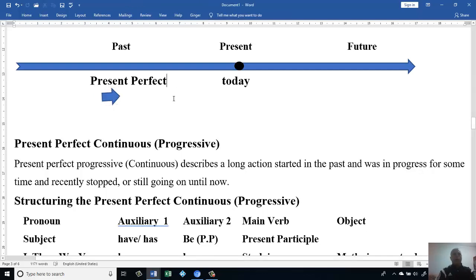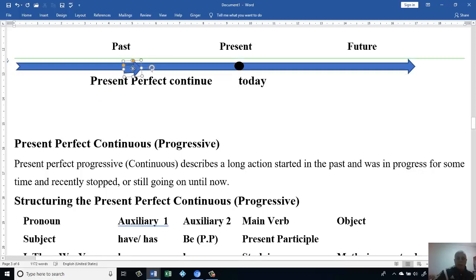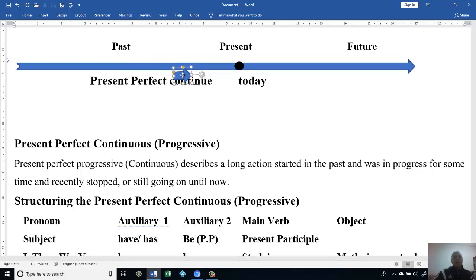But for the present perfect continuous, the important thing for us is how we know it's happened. For the present perfect continuous, the action happened before now, but this action continued for a period of time.